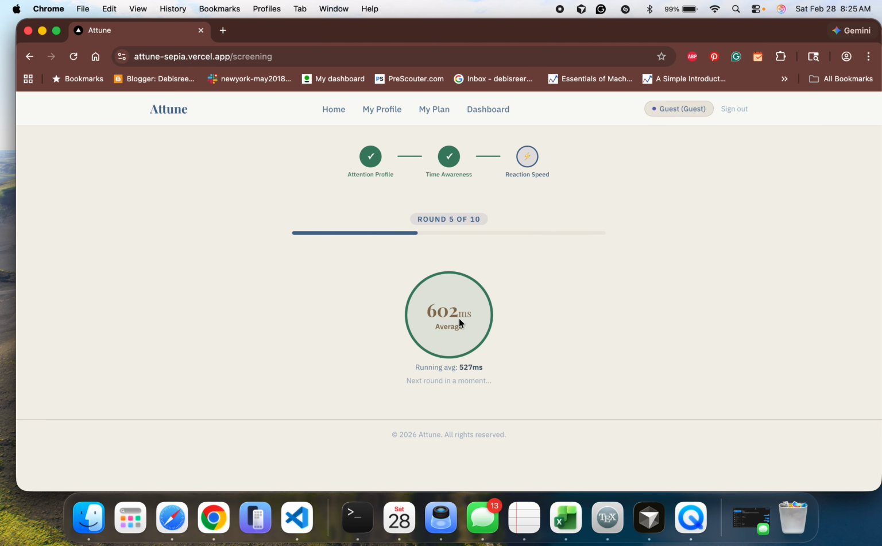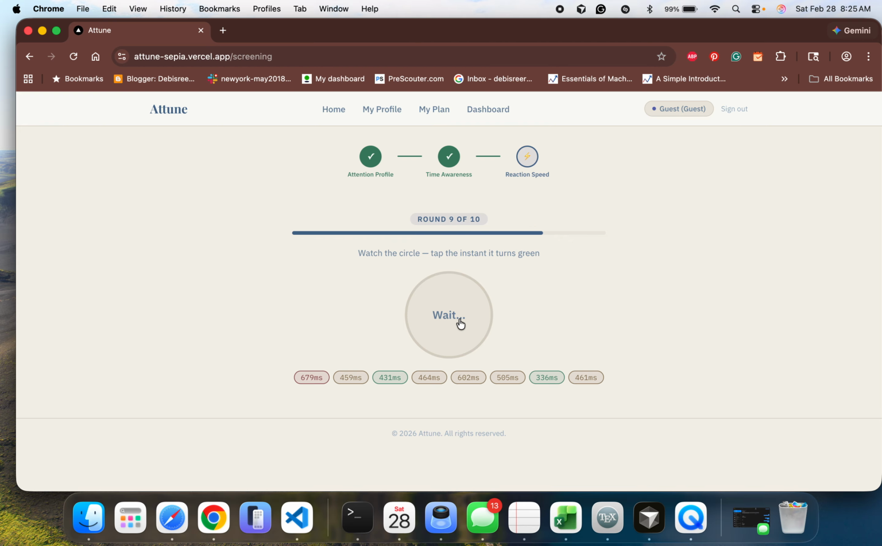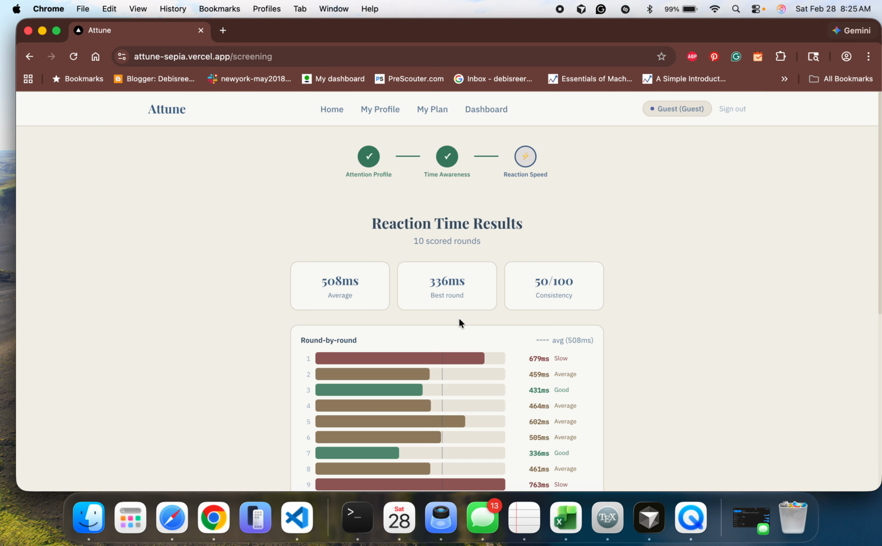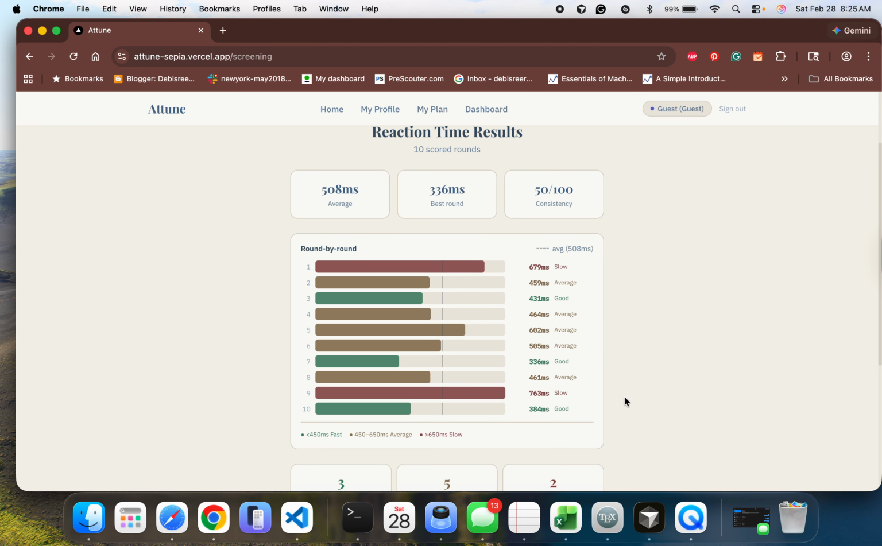So I really cannot bypass this one at this moment. We have to do it quickly. So tap, and below you can see that it's showing all the microseconds that you actually took to react, and it's color coding in a way to tell you when you are late, when you are fast, when you are average. So here it consolidates the result.